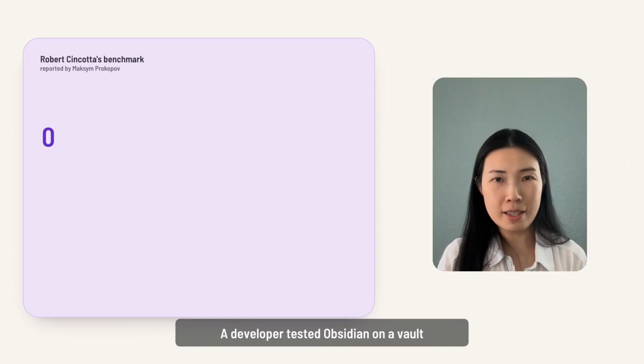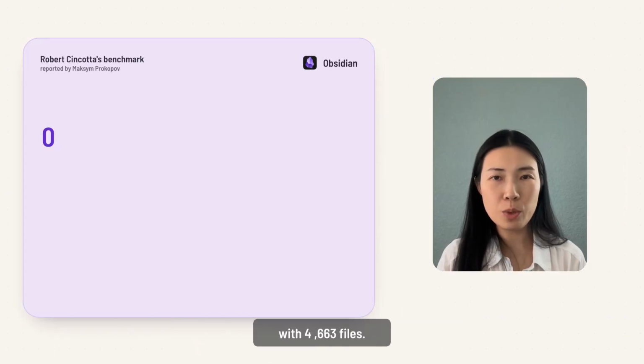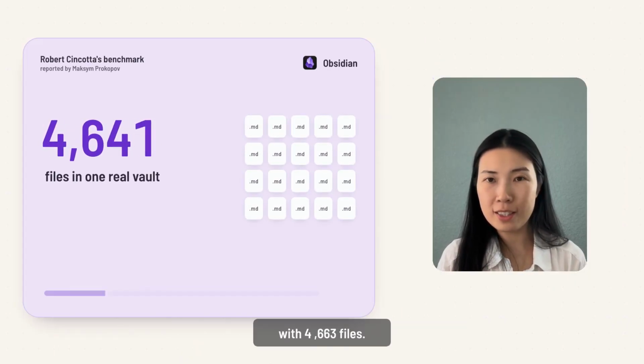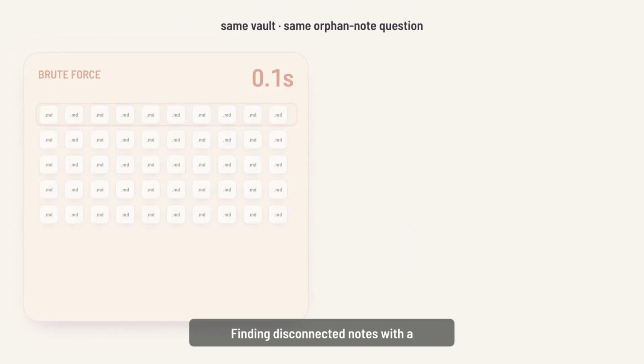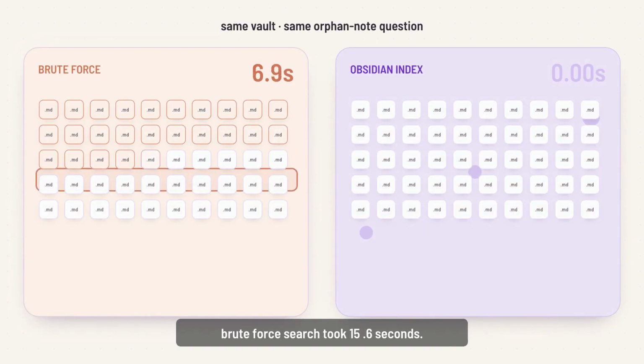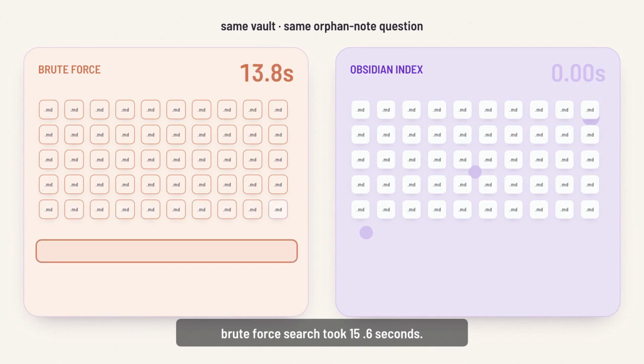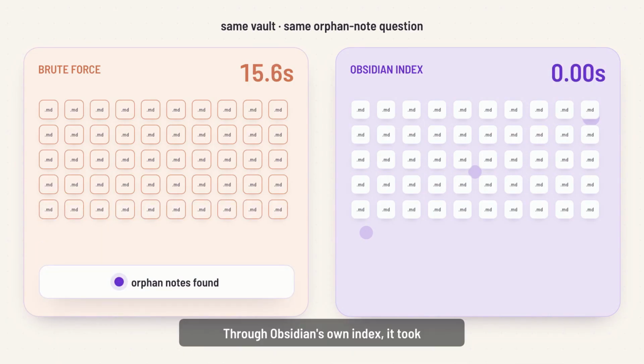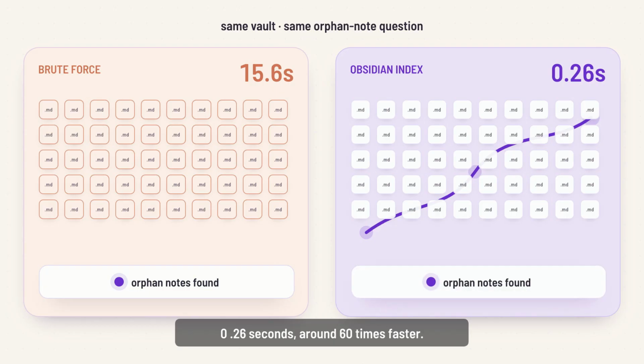The speed difference is what matters to you. A developer tested Obsidian on a vault with 4,663 files, finding disconnected nodes with a brute force search took 15.6 seconds. Through Obsidian's own index, it took 0.26 seconds, around 60 times faster.